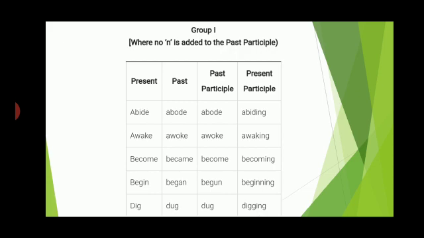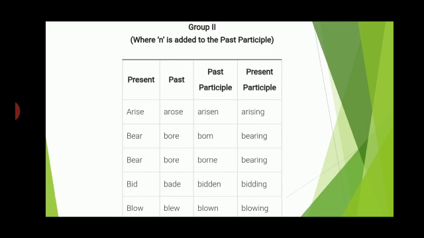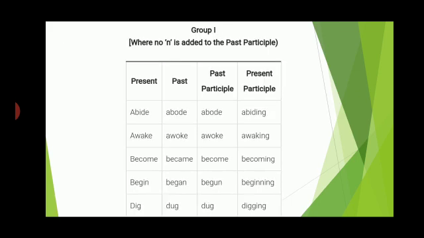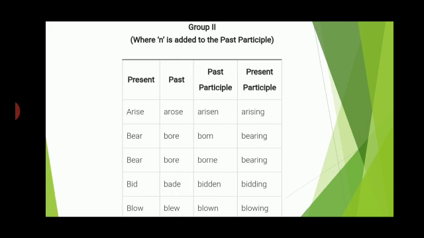How will we change the words? Group 1, the first set of words which are changed without adding n. Abide, abode, abode. Awake, awoke, awoke, and the present participle becomes awaking. Become, became, become, becoming. Begin, began, begun, beginning. Dig, dug, dug, digging. Very good. Have we added any n? No.